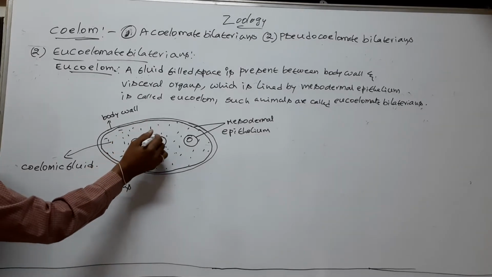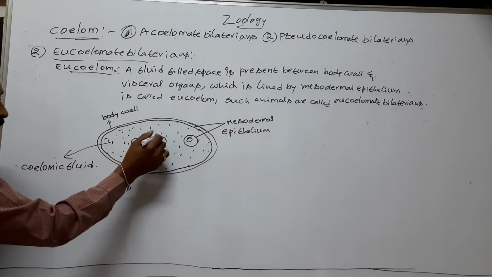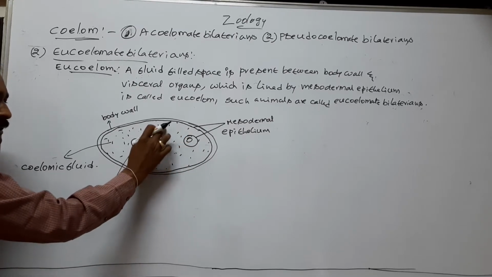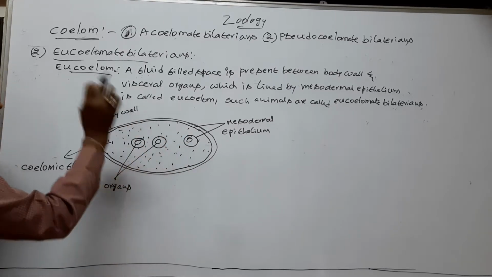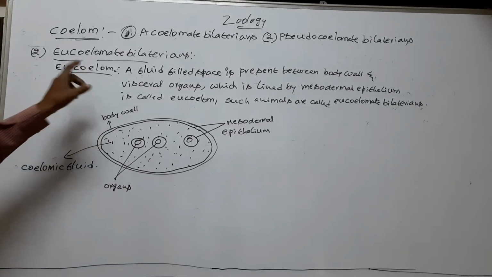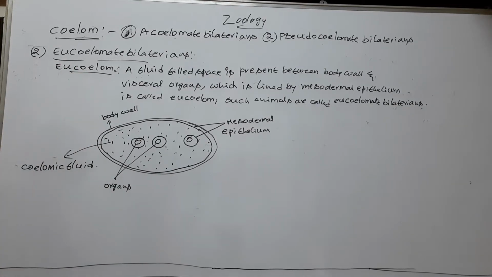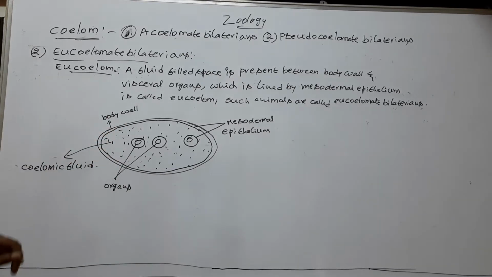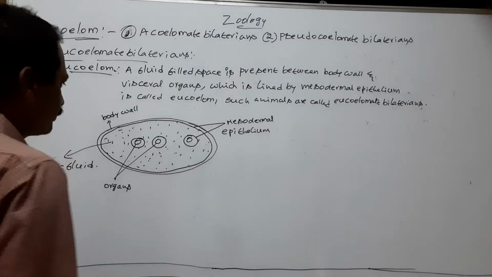Between these two mesodermal epithelial layers, fluid filled space is present. This fluid filled space is called eucoelom or true coelom or coelom. So this is the eucoelom.